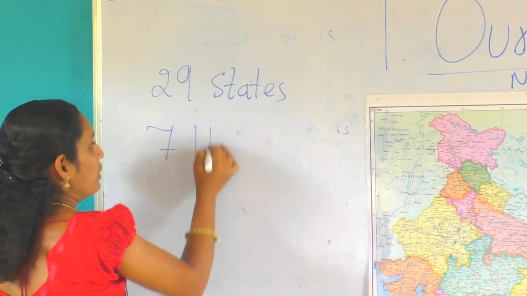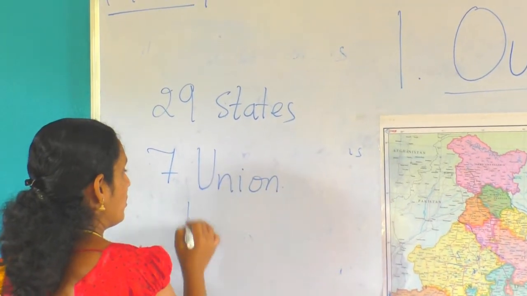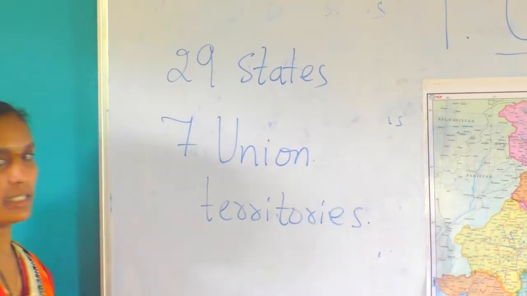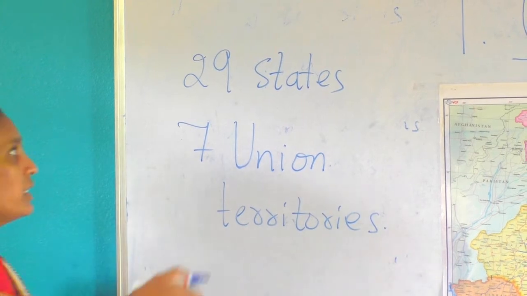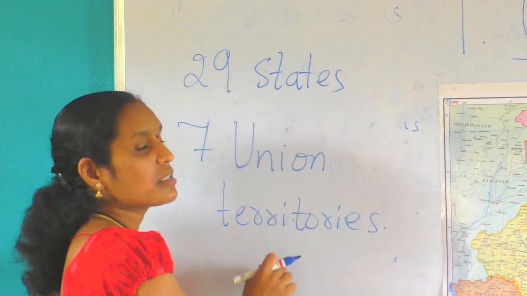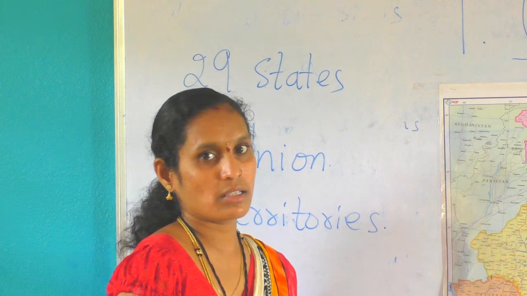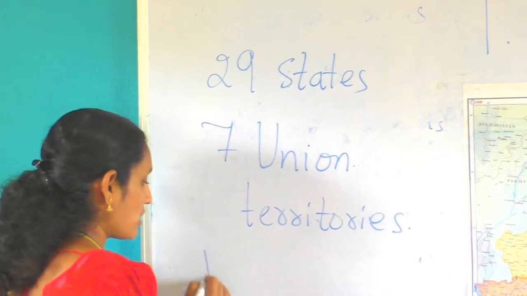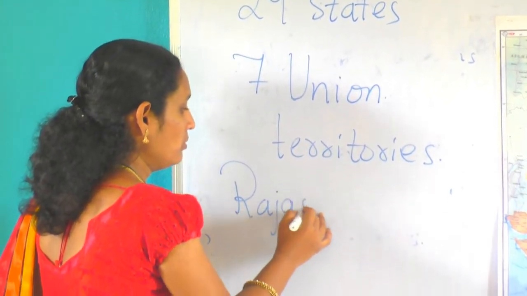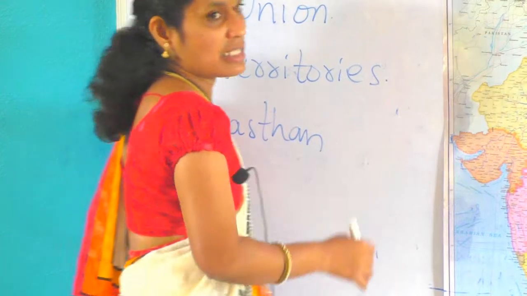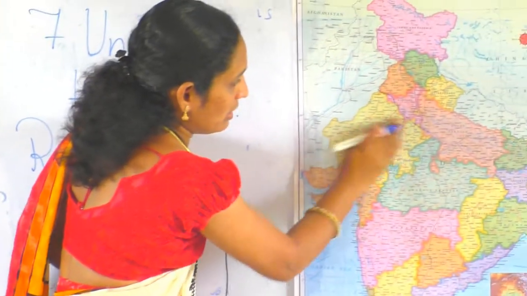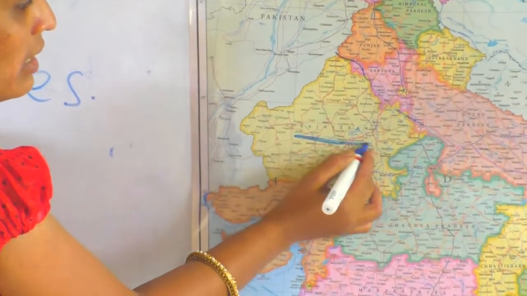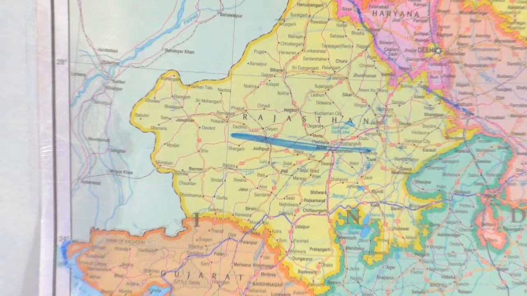India is divided into 29 states and 7 union territories. In that, the largest state is Rajasthan. Where is Rajasthan? See here, this is Rajasthan. It is the largest state in our country.